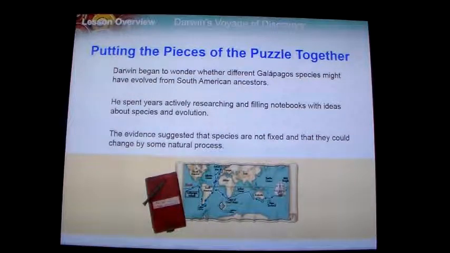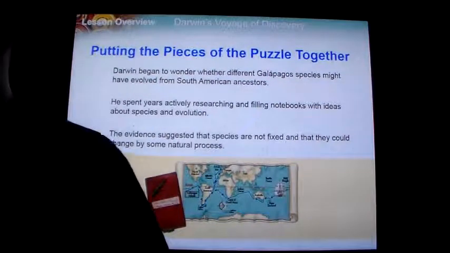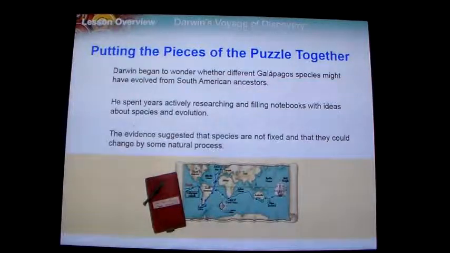He began to wonder whether different Galapagos species evolved from South American ancestors. So the evidence suggests that species are not fixed and that they can be changed by some natural process. He spent quite a few years on that, and that's what we'll be looking at throughout the rest of this chapter and the chapters to come.